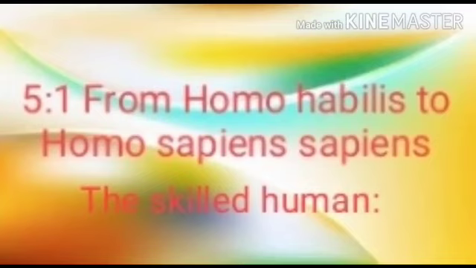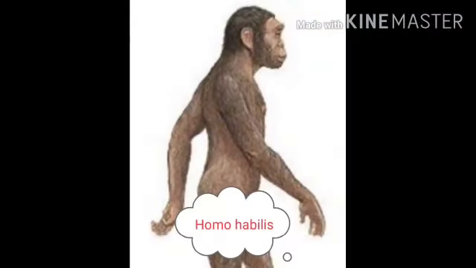5.1 From Homo habilis to Homo sapiens. Habilis, the skilled human. This species of human could use their hands skillfully. It is known as the skilled human. Skilled means having some ability to do something very well. Similarly, this species of human beings was capable of using the hand very carefully. They could make the first tools out of stone. So, it is known as the skilled human.